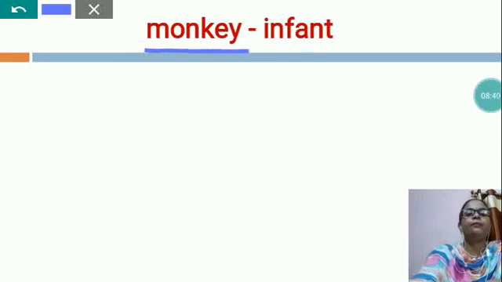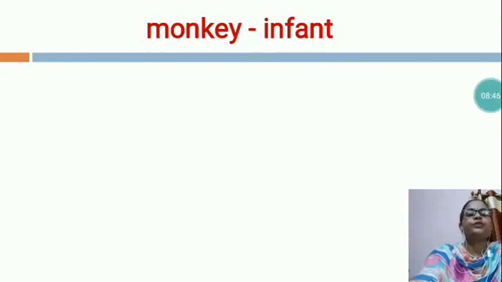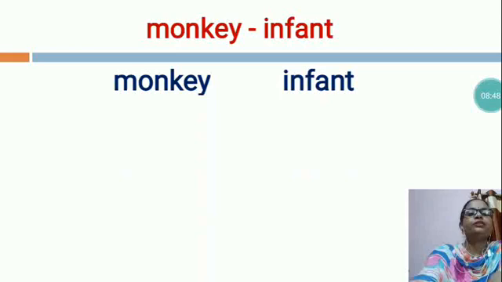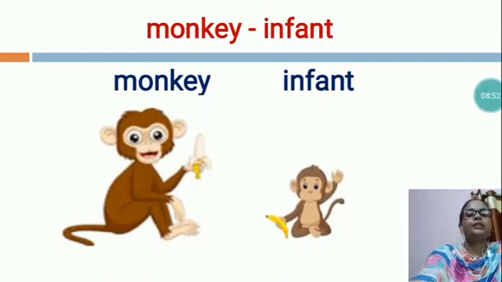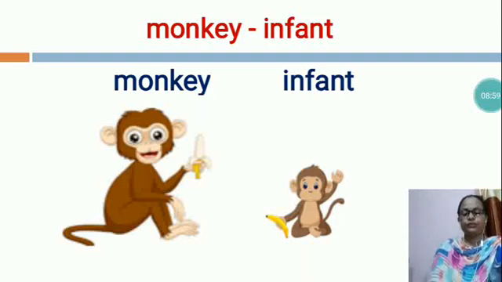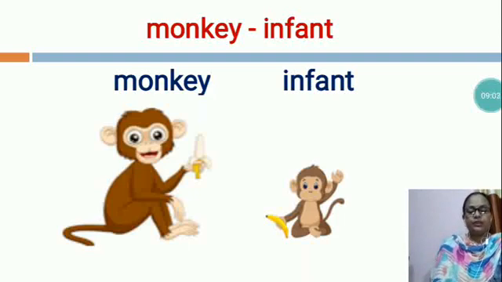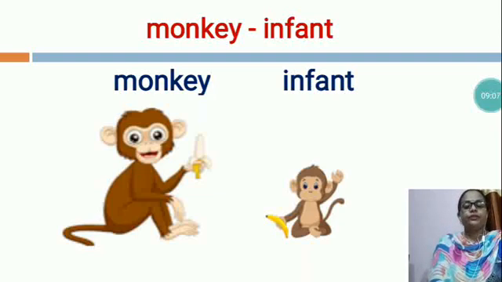Now, this is a monkey. A monkey's young one is called an infant. This is the picture of a monkey and this is the picture of the monkey's young one, an infant. So, dear students, it is an animal which lives mainly on trees.